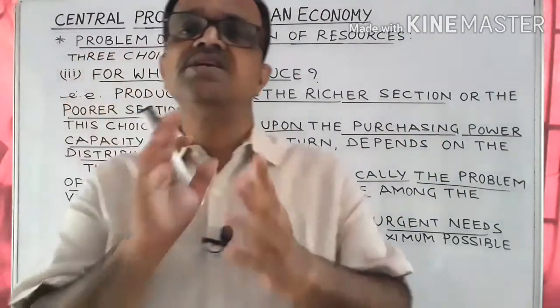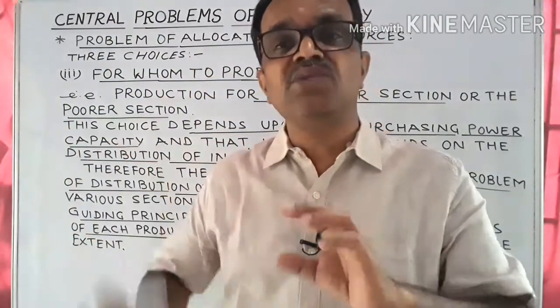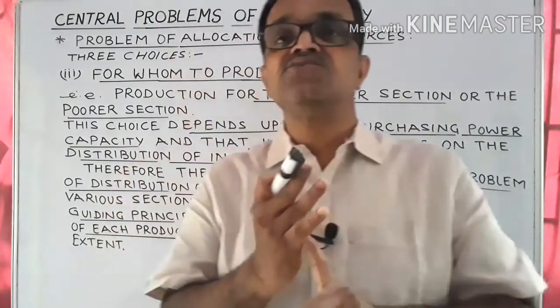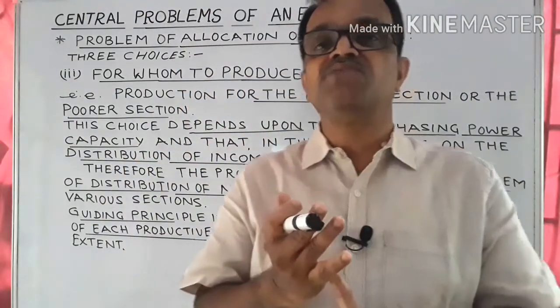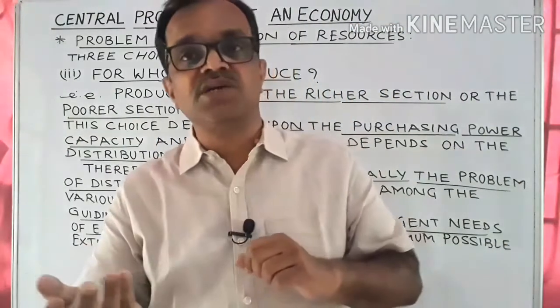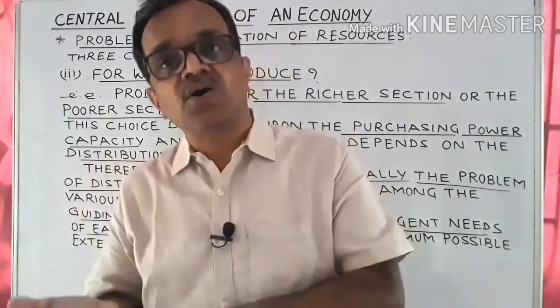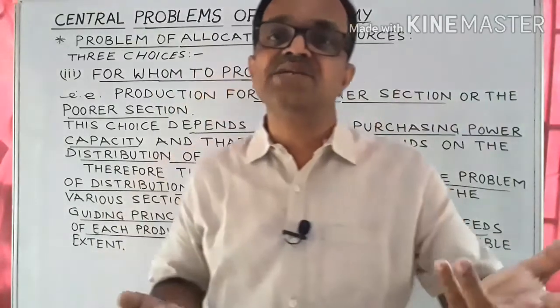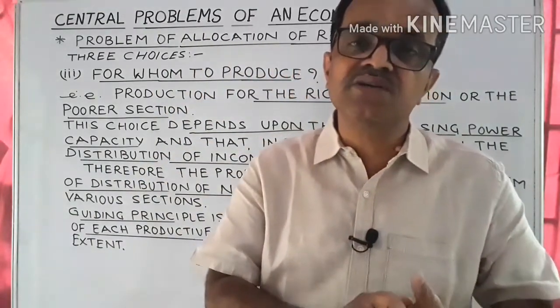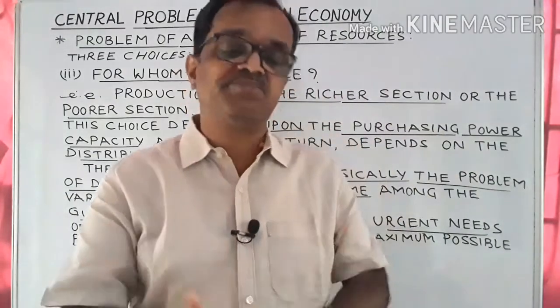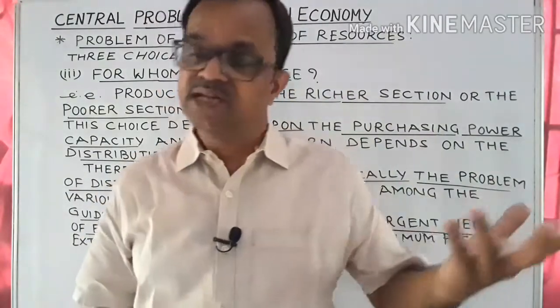Thus, there are three choices before any economy so far as allocation of resources is concerned. That is, we discussed first, number one, what to produce, means what goods are to be produced and in what quantity. Number two, how to produce, means what would be the techniques or methods of production of those goods and services. And the third is for whom goods are to be produced. That is basically the problem of distribution of national income.